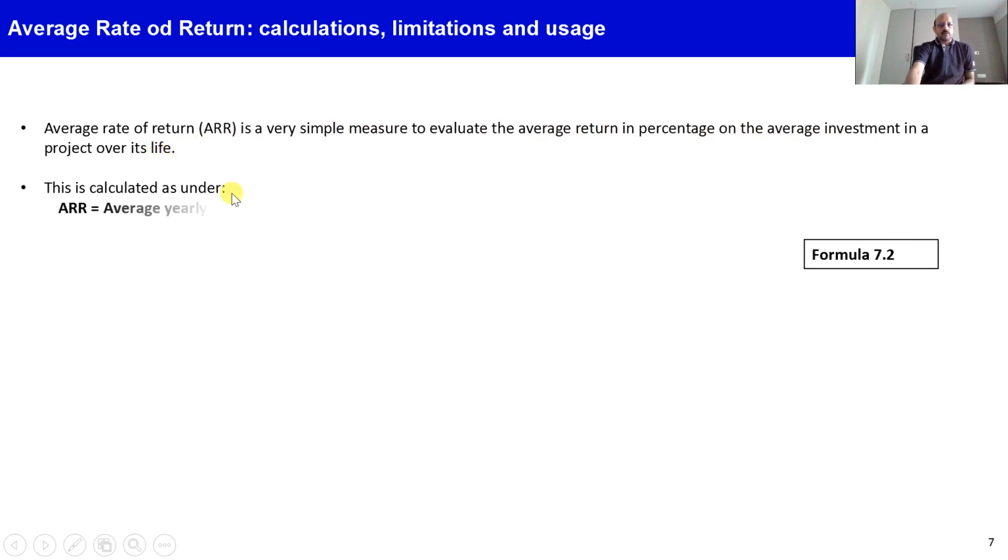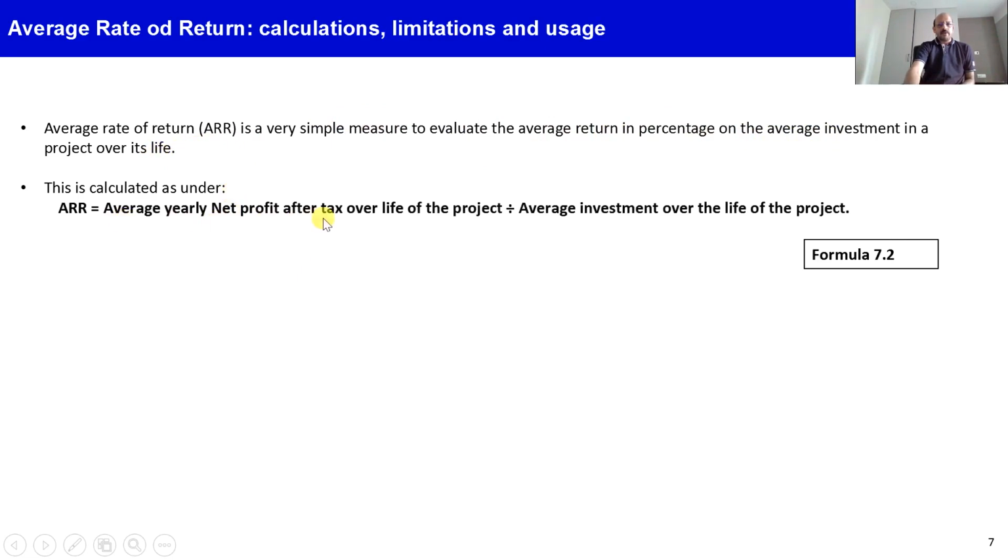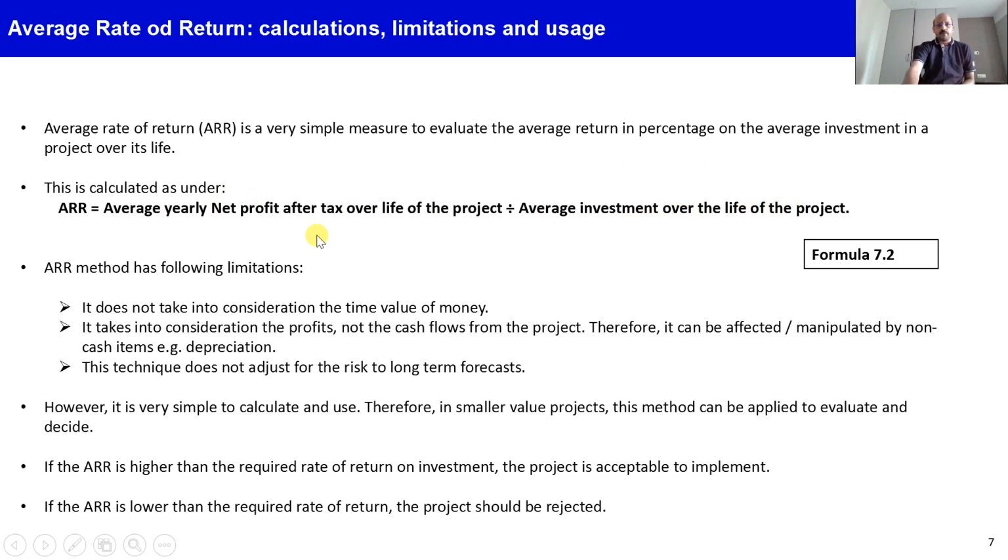This can be calculated very easily: the average yearly net profit after tax over the life of the project is the numerator, which is to be divided by the average investment made over the life of the project. So this is a very simple accounting profit, net profit after tax divided by the total investment over the life of the project on an average.